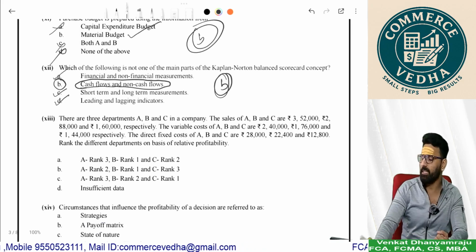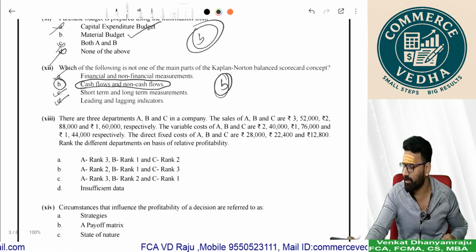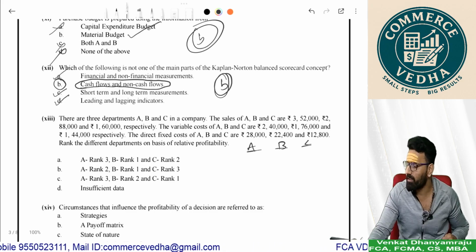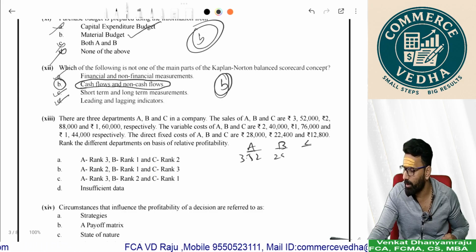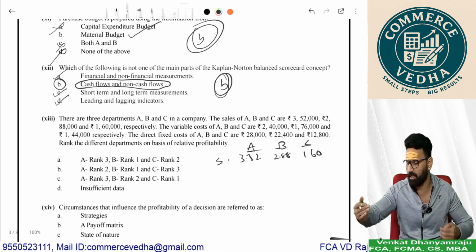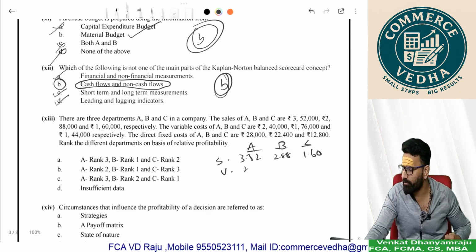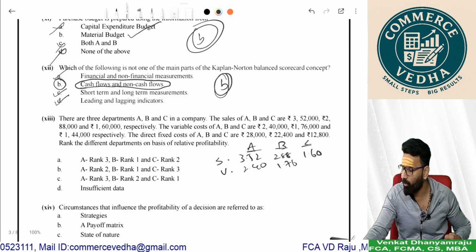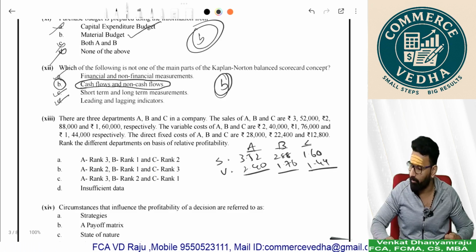The next: 3 departments A, B, C in a company, and the sales of A, B, C are given. So I'll just write A, B, C. We have the sales. What are the sales of A? 3.52, and B 2.88, and C 1.6. We'll keep the sales information, just quickly writing down. Variable costs were 2.4 and 1.76 and 1.44.